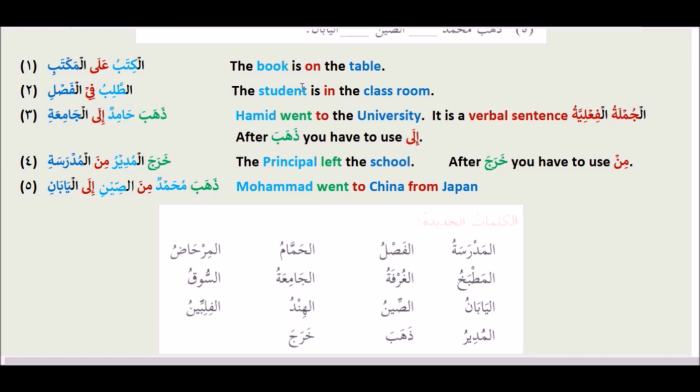These two were nominal sentences. Now this is a verbal sentence, and as we have learned in the beginning, with zahaba you have to use ila. Kharaja al-mudiru min al-madrasati. The principal left the school. After kharaja, you have to use min. Zahaba Muhammadun min al-Yabani ila al-Sini. Muhammad went to China from Japan.